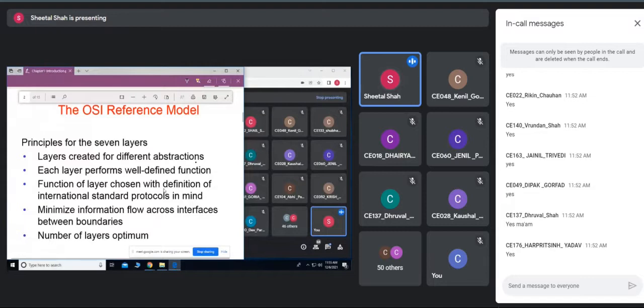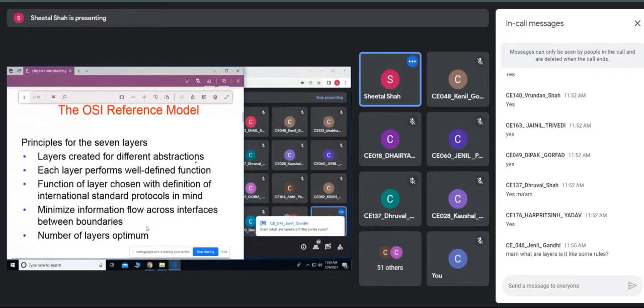So what is the essence of this? The number of layers should be as minimum as possible. It should be optimum. If the number of layers is too large, then it would become more complex. The information flow between the layers should be as minimum as possible. So between the boundaries, it should be as minimum as possible.